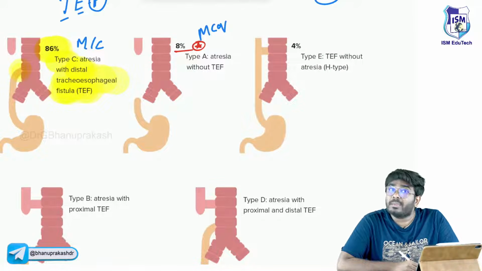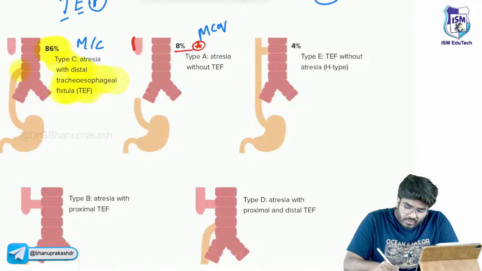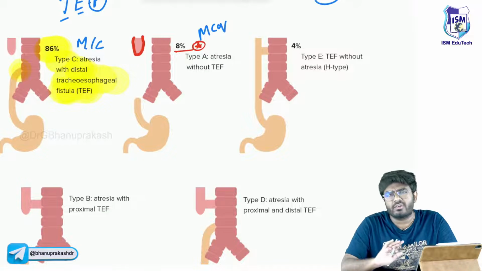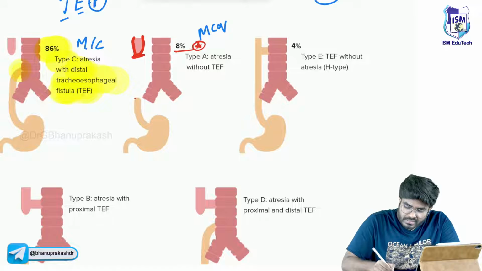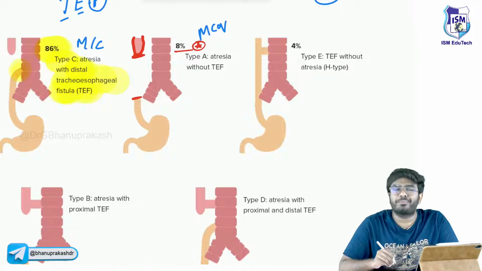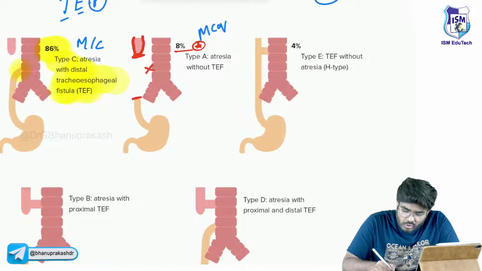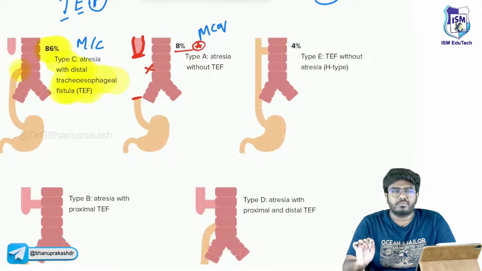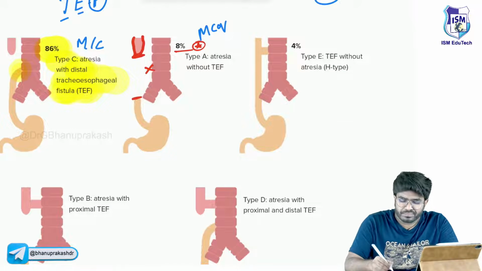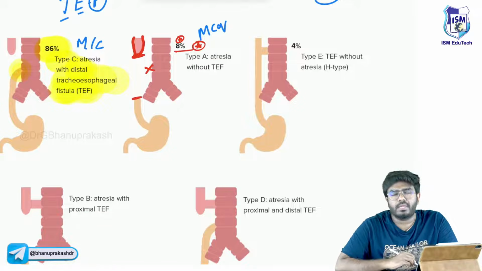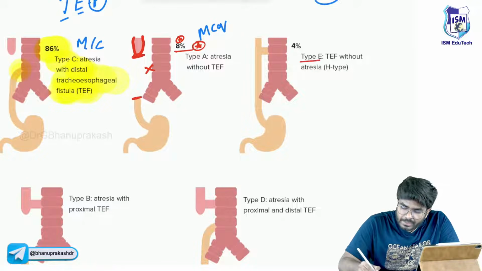Because in type A, the esophagus has undergone atresia. This is the distal esophagus, but there is no fistula. In type A, there is no fistula, no abnormal connection. It is just 8%, sir. Okay, done. Now, in type E,